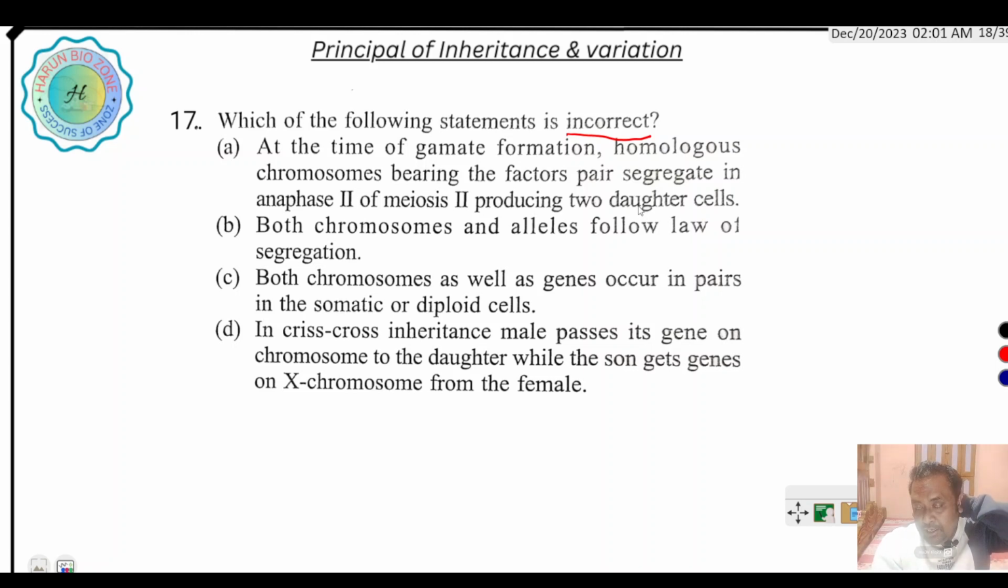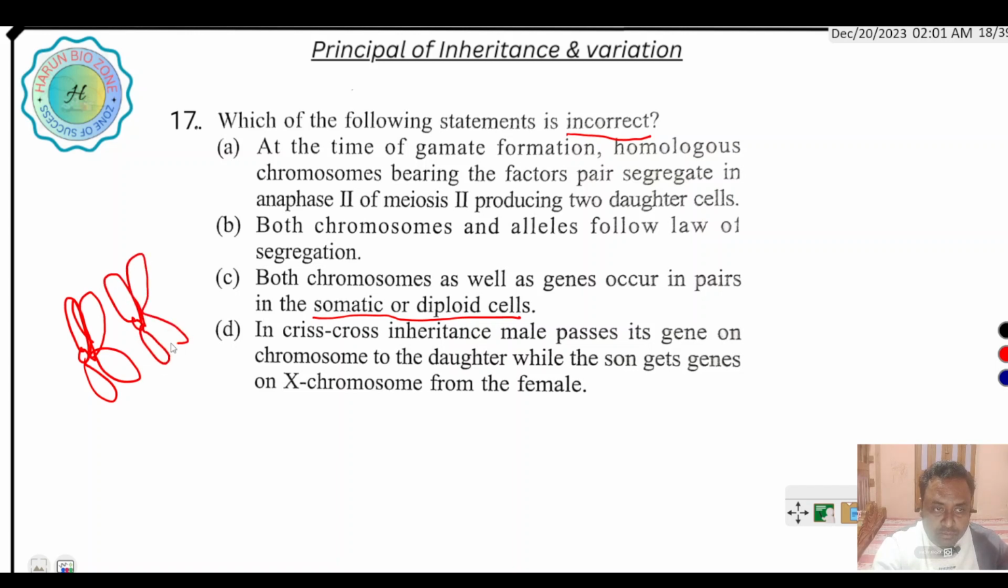That is called law of segregation. Both chromosomes as well as genes occur in pairs in the somatic cell. Somatic cell means a diploid number of cells. Diploid number of cells means a pair of chromosomes are present.